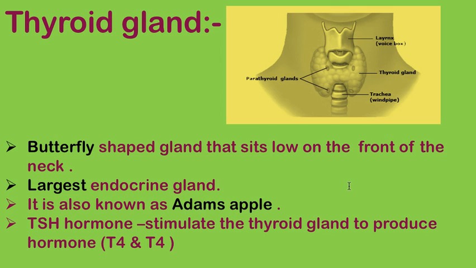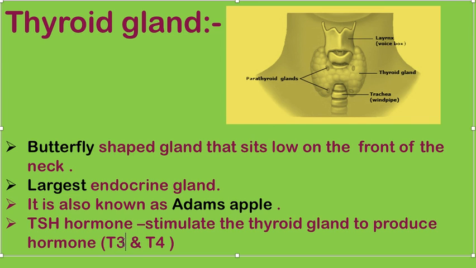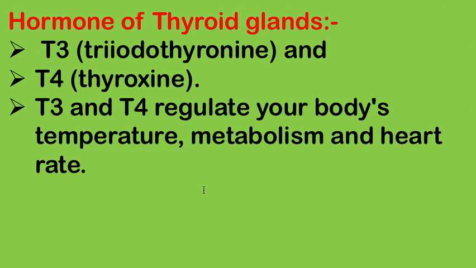And TSH hormone, secreted by the pituitary gland, stimulates the thyroid gland to produce hormones T3 and T4. Next are the hormones secreted by the thyroid gland: T3 or triiodothyronine and T4 or thyroxine. T3 and T4 regulate your body's temperature, metabolism and heart rate. And a deficiency or increase in the amount of T3 and T4 causes hypothyroidism and hyperthyroidism.